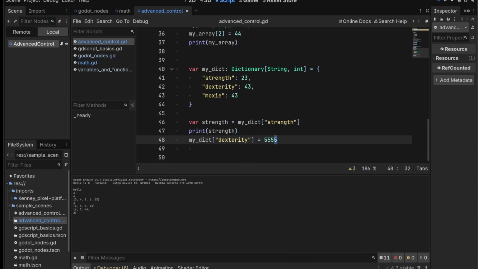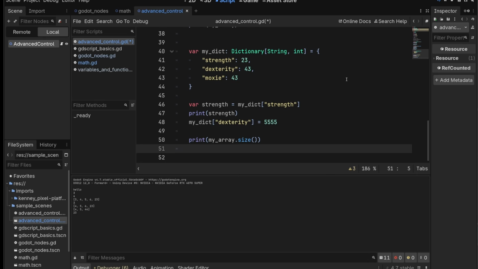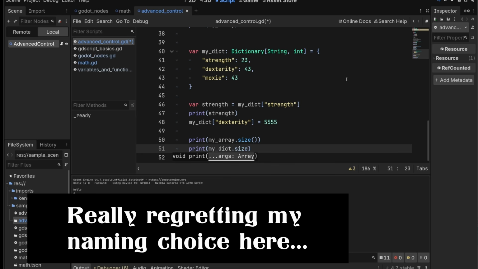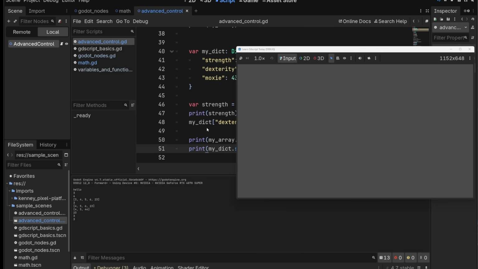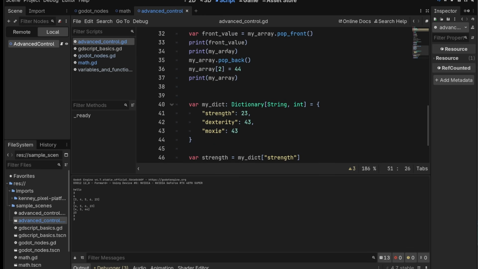That will work fine too. We can check the size of either of these collection types with .size. So print myArray.size as a function, and we'll print myDict.size as a function. They both are 3 at that time, which I think is correct. And there's lots of other ways you can go through and filter and map over these values, which I'm not going to get into because we don't need to yet.